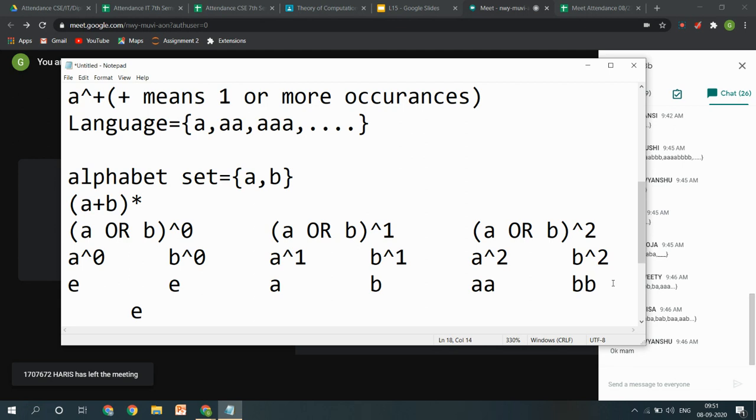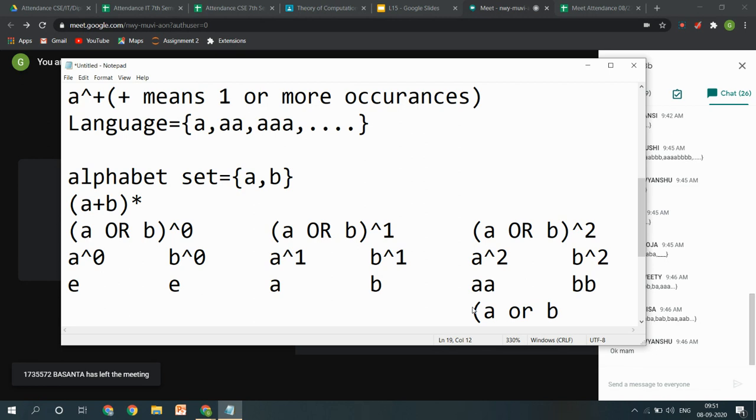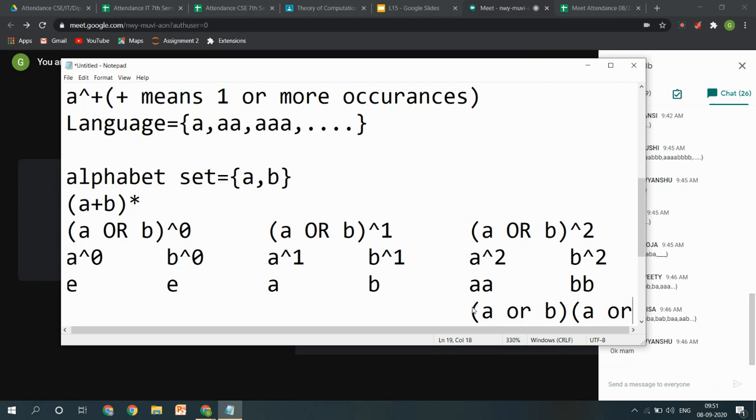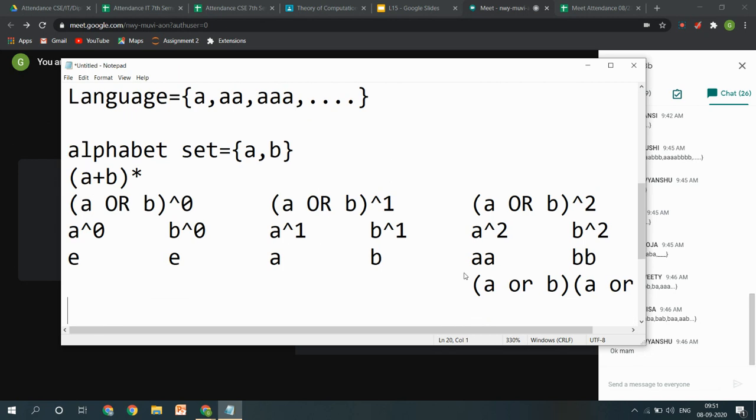But for this, either I can have two cases where I am having just A and considering two occurrences of A. Second option is that I write it in this form: A or B, A or B. Even this could be one way to write this expression.